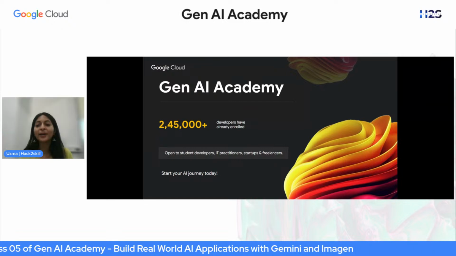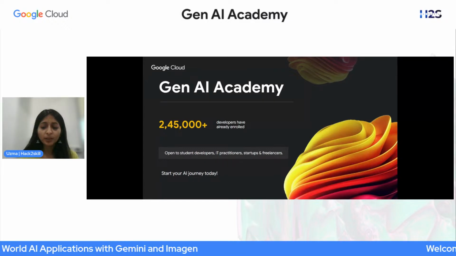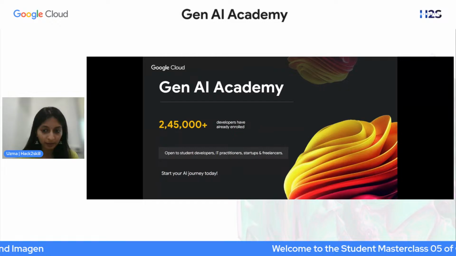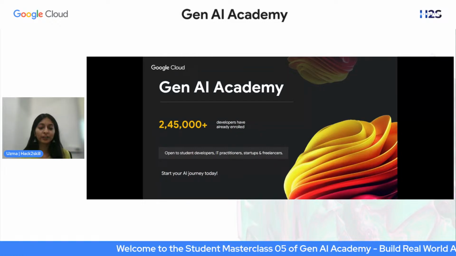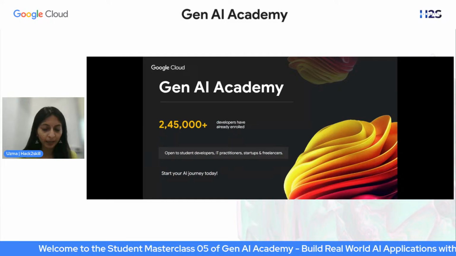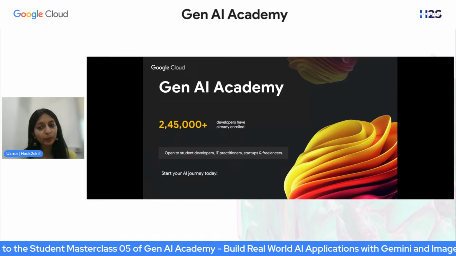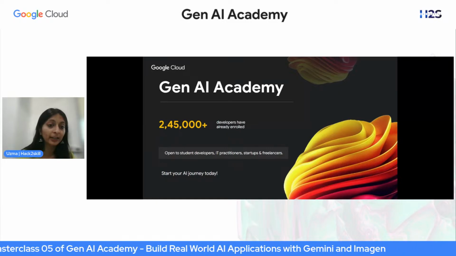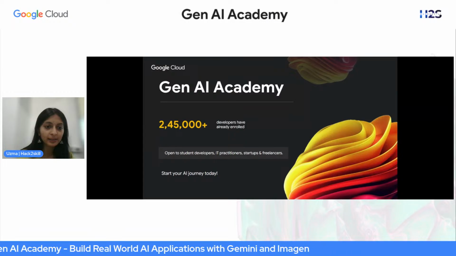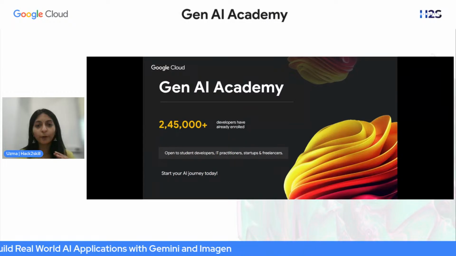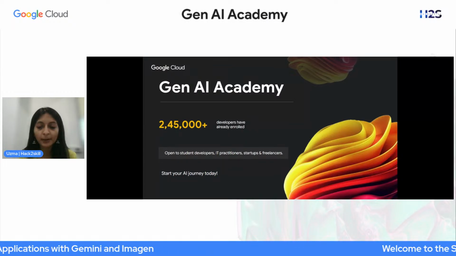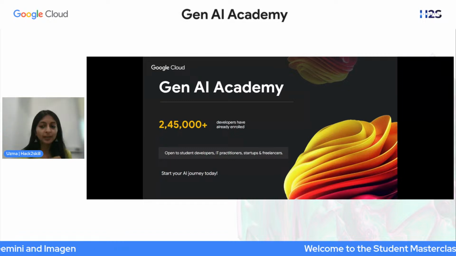The first step is that you have to submit your Skill Boost profile, and it has to be a public Skill Boost profile. Then you have to finish the first 2 courses as part of the program. Once you do that, you'll be able to get the credits that you need for the next 3 courses. I'll tell you exactly how to do that, so don't worry. But one very important thing to note is that your Skill Boost profile must be public, otherwise we won't be able to give you the credits.